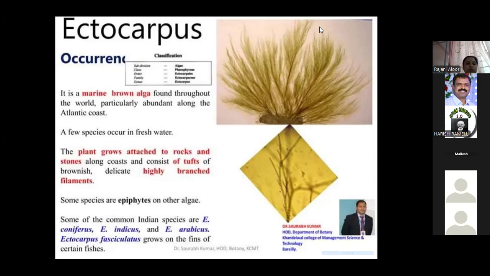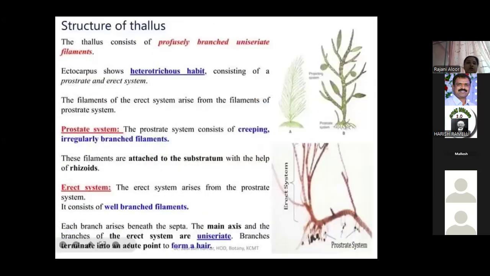Next, Ectocarpus dermatosus, or dermonamixus, is an endophytic Ectocarpus. Epiphytic is there, endophytic is also there. Some common Indian species of Ectocarpus are Ectocarpus indicus, Ectocarpus arabicus, and Ectocarpus fasciculatus. These are grown on fins of fish.